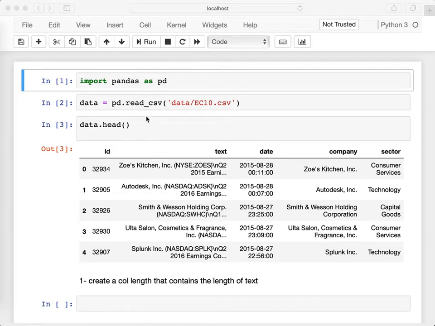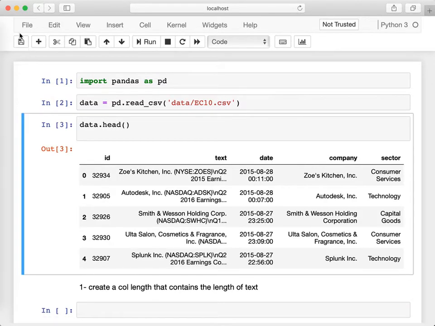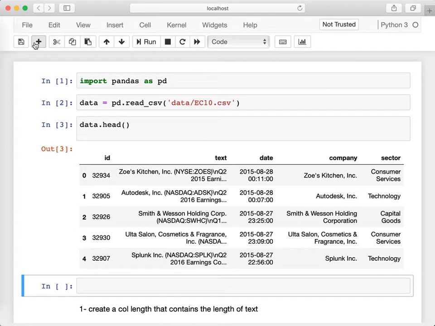In this exercise, we're going to practice the vectorized string operations on a dataset that contains 10 earning calls. An earning call is a public presentation and a QA session that companies do on a quarterly basis. Basically, a representation from the company executive team present on the company's earning, hence the name earning calls, as well as future plans, and they also take questions from the audience.